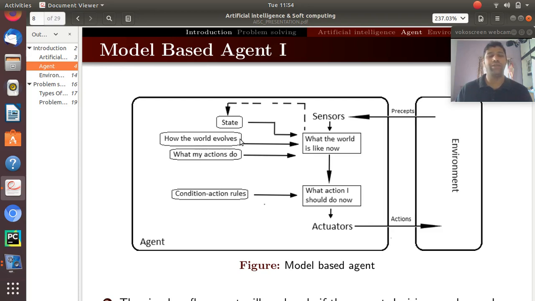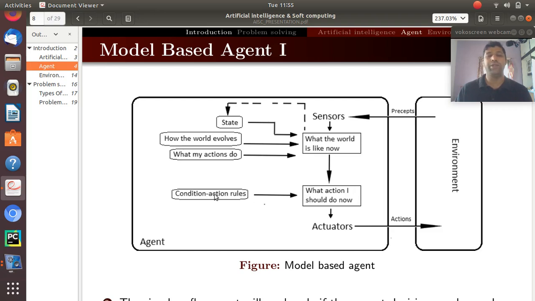At this moment I am sensing the environment, but after some time it may change. So it is thinking about how the world will evolve after that moment, and when the world evolves in that manner, what my action will do. Then it will think what action I should do now so that I can deal with the current changing world.